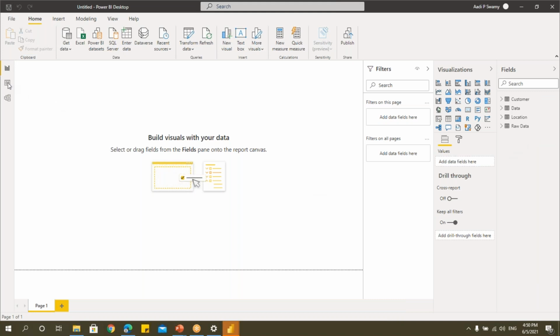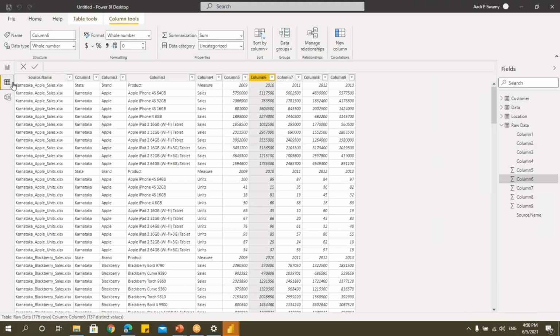All right, now let's see. Here I have this. Previously it was 88 records. Now you can see I have some 176 records. Cleaning we can do later, but I'm just showing you how we can append. Later on we can clean this. Suppose you think that you want to clean this, you can see that it says column 1, column 2, column 3. I want to clean this.